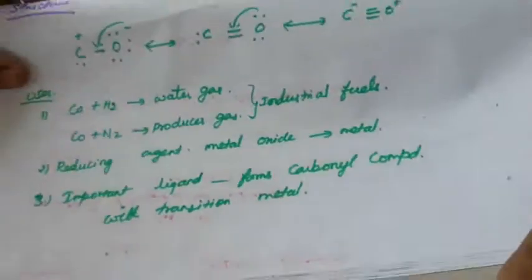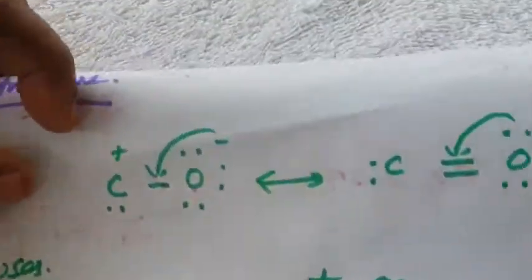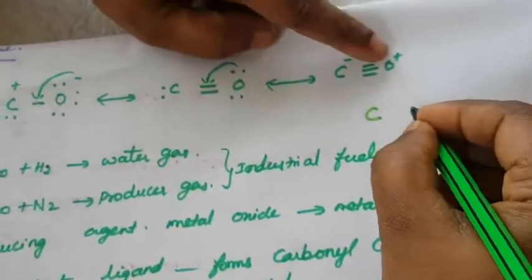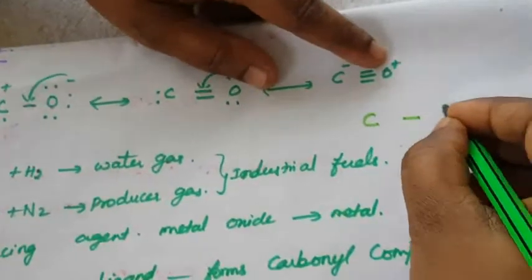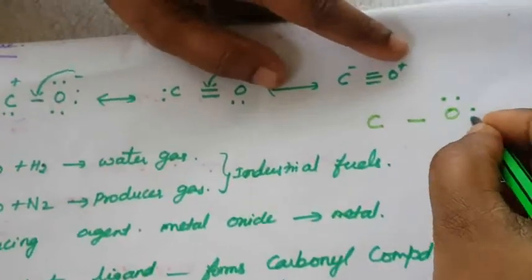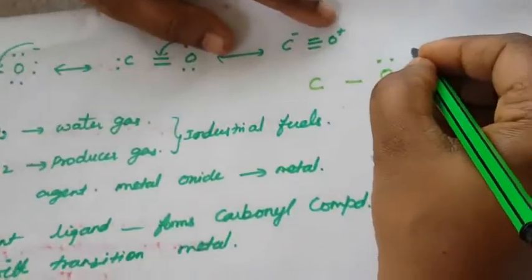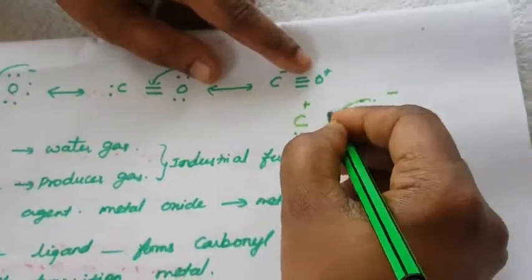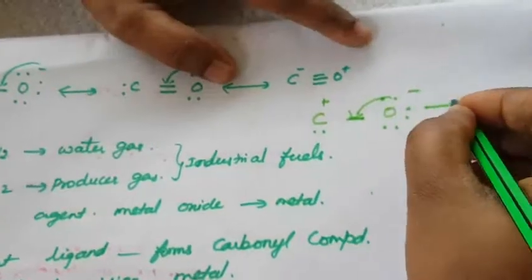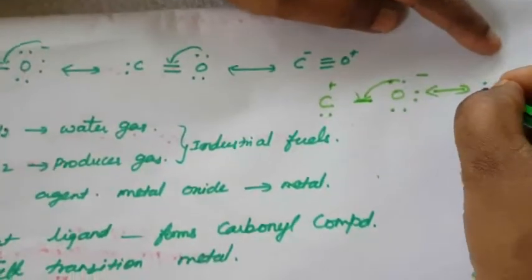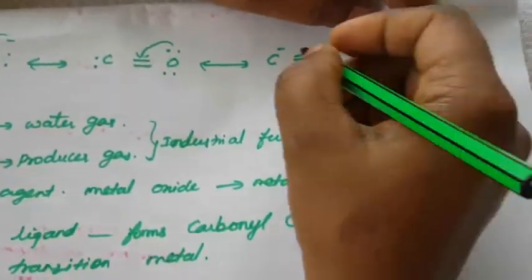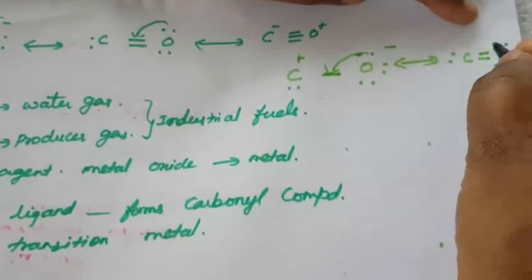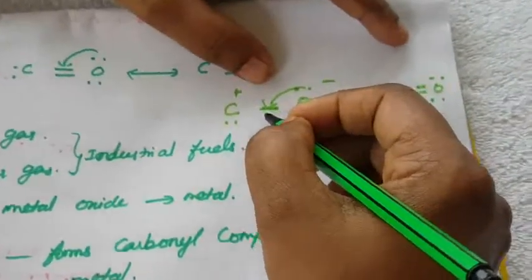Another one is: what is the structure of carbon monoxide? Once again I draw the structure. We already know that carbon has valency 4. Oxygen has 6 valence electrons. Here oxygen has an excess of electrons, so it is minus, and carbon with 4 electrons is plus. So 2 electrons come to this position to make a double bond. The double-headed arrow shows it is a resonance hybrid structure. The minus symbol is gone because these 2 electrons come to this position.